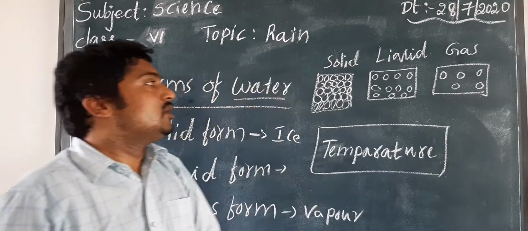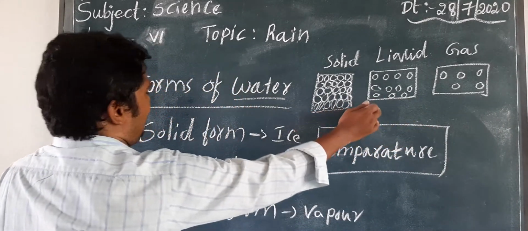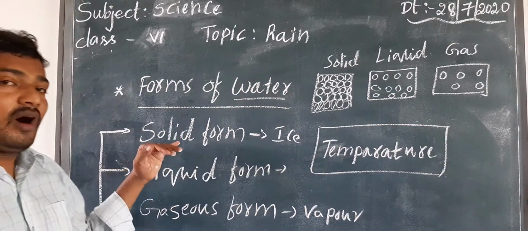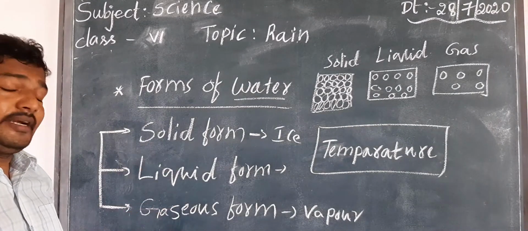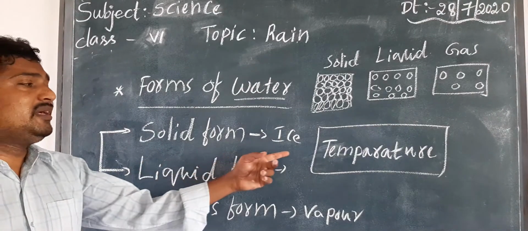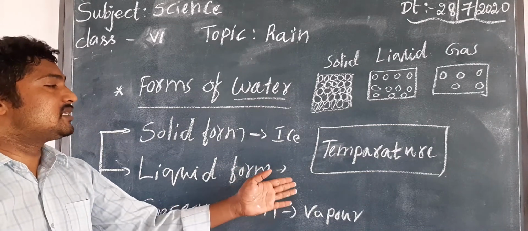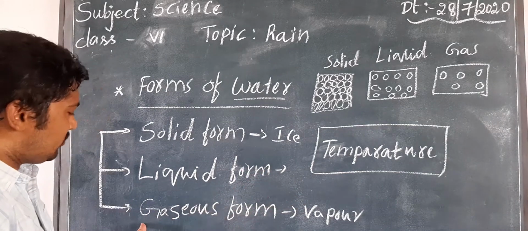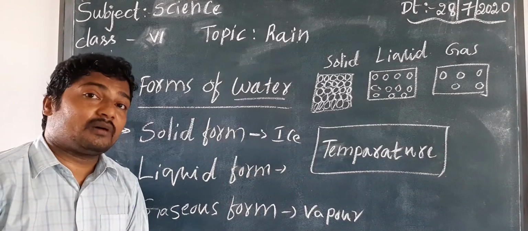As per this rule, we have to apply it to water also. So water is present in three states: a solid form like ice, a liquid form, which we call fluid, and the gaseous form, which is vapor or gas.